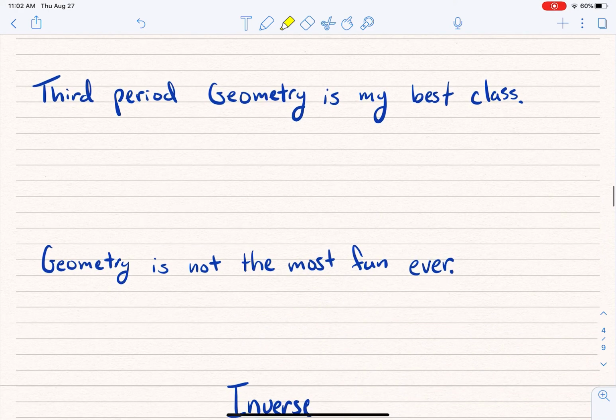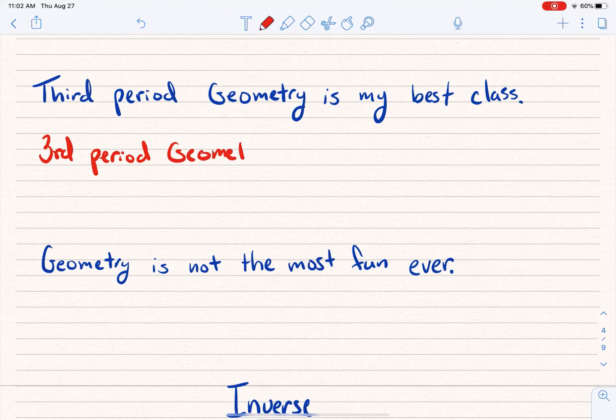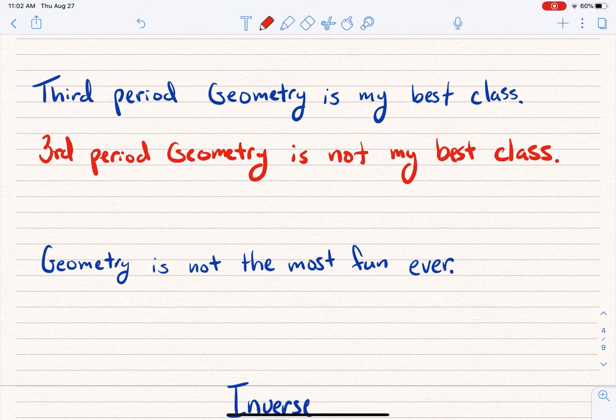If I said third period, geometry is my best class. Well, what would be the negation of that? Well, the negation would be that third period geometry is not, sorry guys, my best class. Now, I'm not saying which one is true, but I'm just saying that's a negation of the first one.